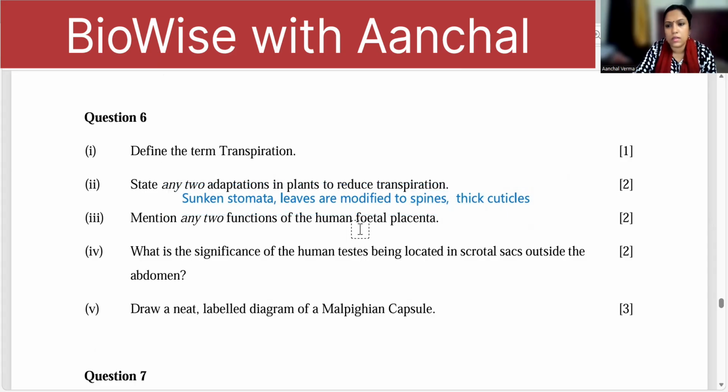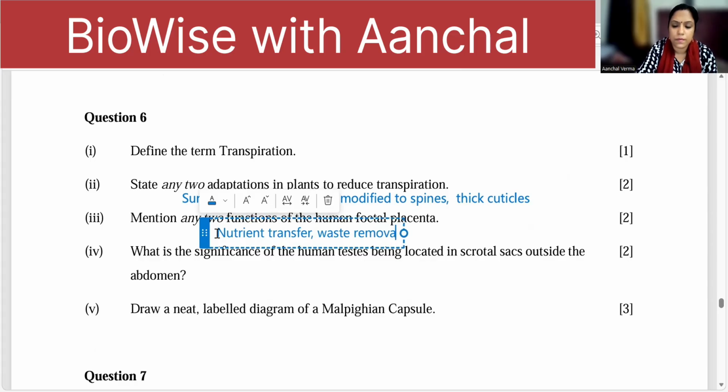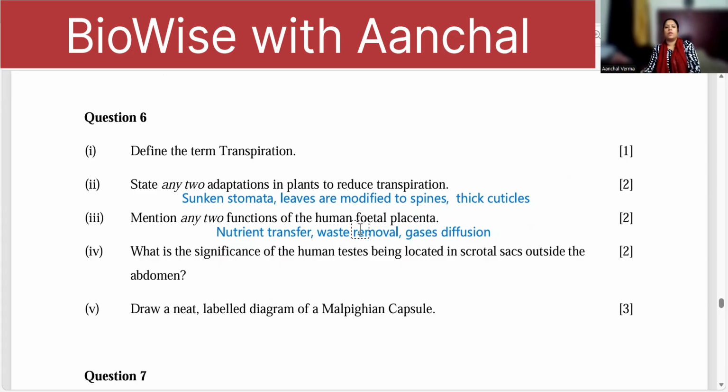Right, so you can write these. Mention two functions of the human fetal placenta. Nutrient exchange, that is transfer from mother's body to the baby's body, and waste removal, then gases diffusion. All these are the important roles of placenta.